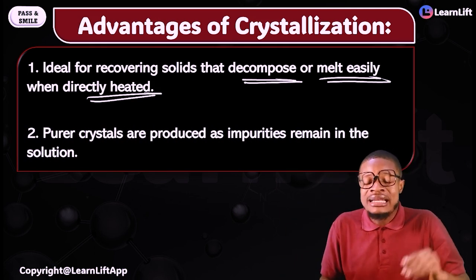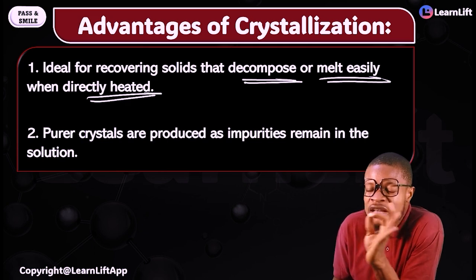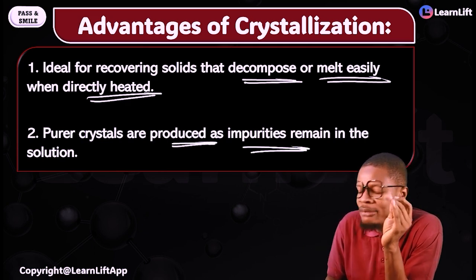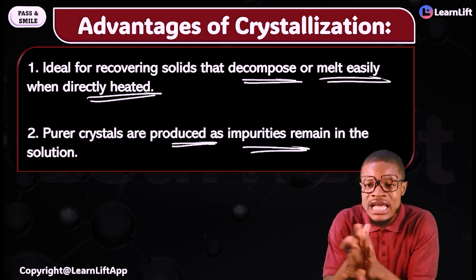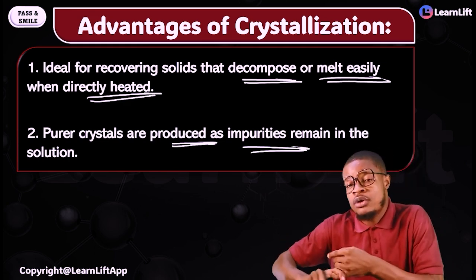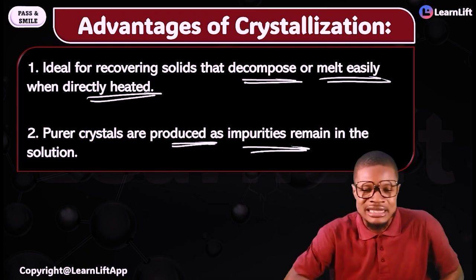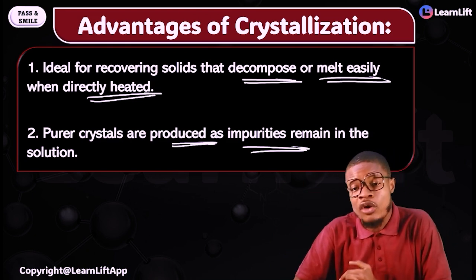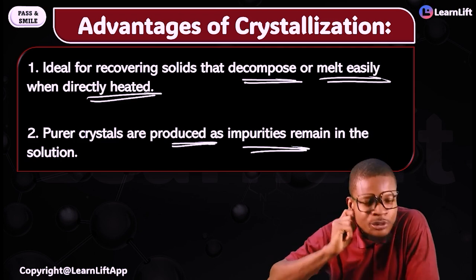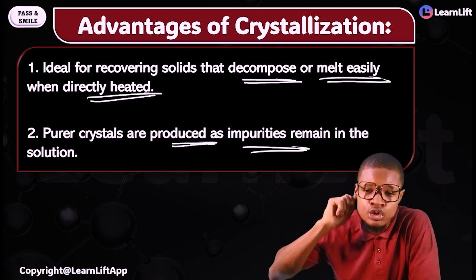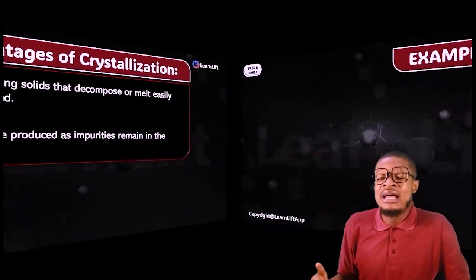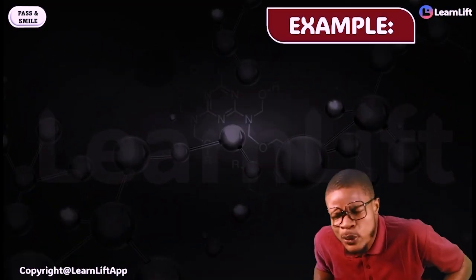And don't forget this, that purer crystals are produced as impurities remain in the solution. Another advantage of crystallization, number 2, is that it produces purer crystals. And again, don't forget number 1, very important: crystallization is used for solids that decompose or melt easily when you heat them directly.